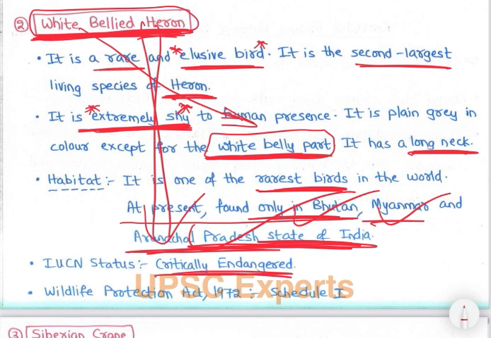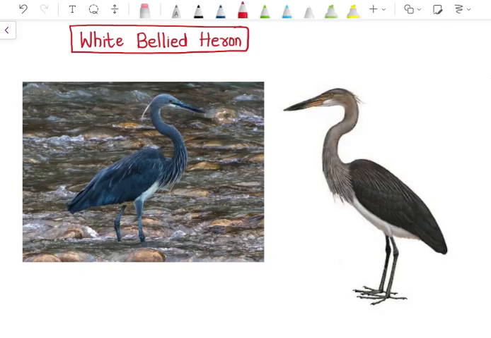It is critically endangered and protected under Schedule 1 of the Wildlife Protection Act. Let's look at the image. See, this is the white-bellied heron. The belly is white and the rest of the color is different, so from this we get the name white-bellied heron, right? So it is critically endangered.